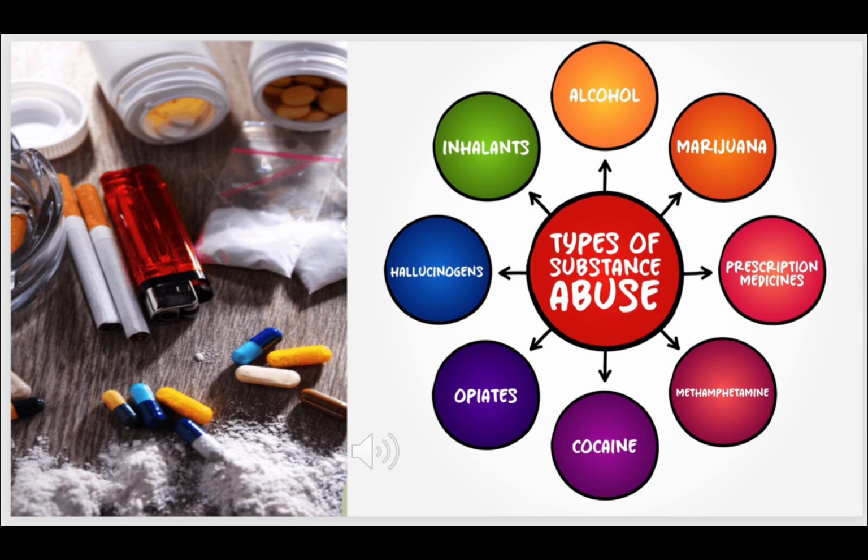Next we'll be learning about the significantly problematic addictive substances like alcohol, marijuana, prescription medicines, methamphetamine, cocaine, or opiates, and hallucinogens like inhalants. These are very problematic addictive substances, isn't it? So we should be careful of all these things.